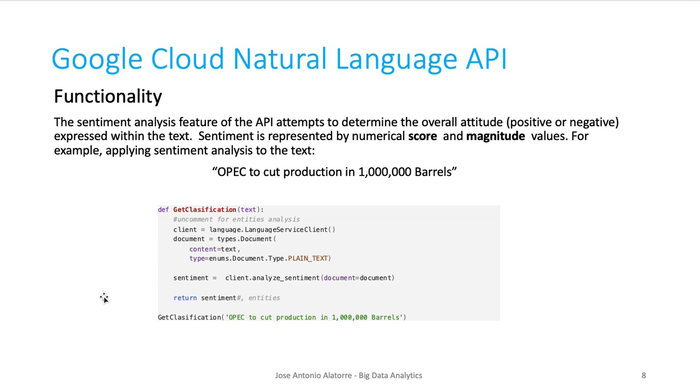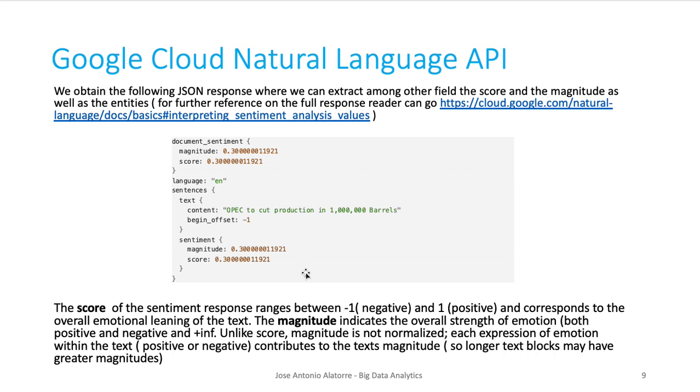Okay. So the functionality of the Google Cloud Natural Language is also straightforward. We're going to create this function that is going to make a request according to some text, and we're going to get this JSON object. Google provides many details, but what we're going to focus on in this project is these two fields, the magnitude and the score. So what's the magnitude and what's the score?